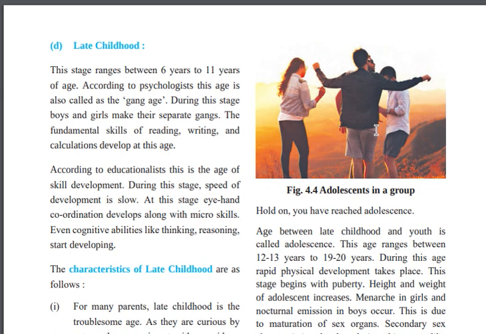In short, at 6 to 11 years, children spend time with their gangs. They are able to read and write, about first or second standard level, and they are able to think on their own.